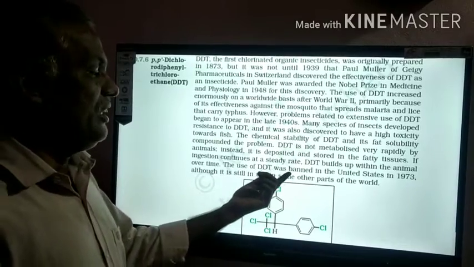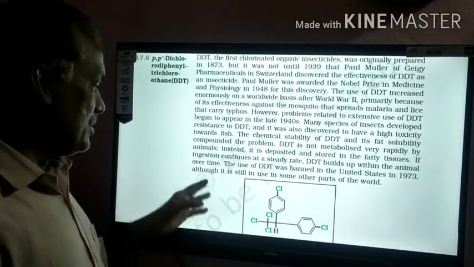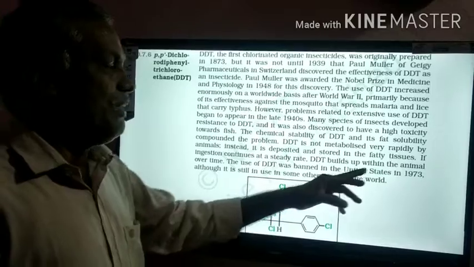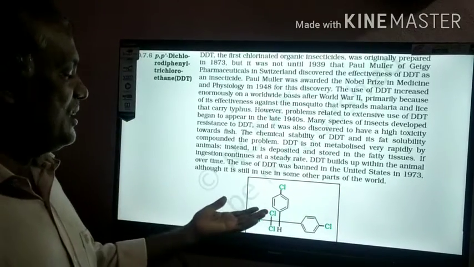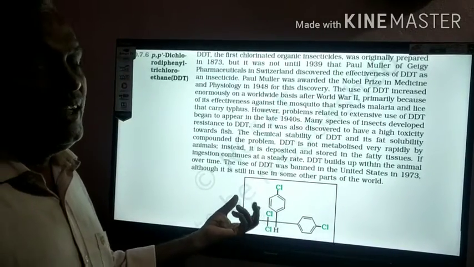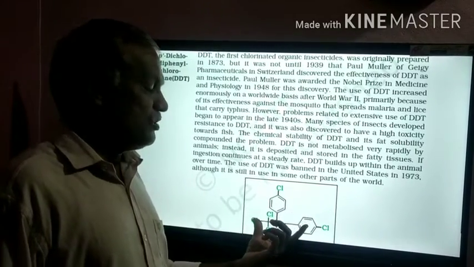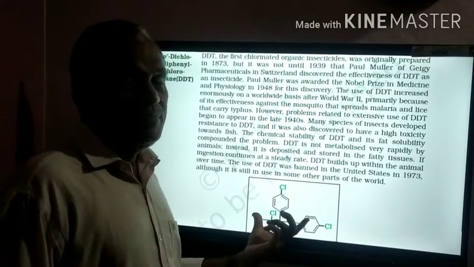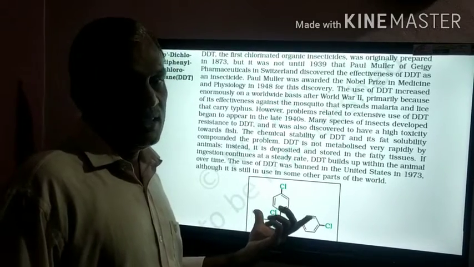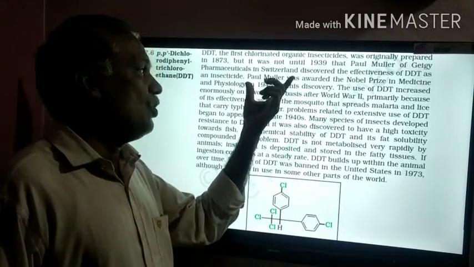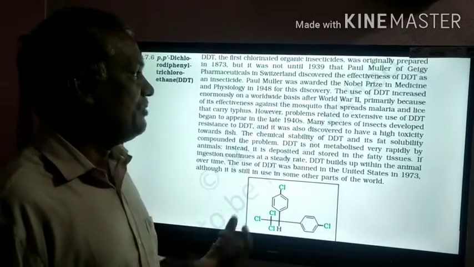The use of DDT was banned afterwards. Of course, nowadays we are using it, but it was banned in the United States. And nowadays we are using this DDT as an insecticide. So first of all you should know the symbol, the meaning and the structure. These are the more important. Who got the Nobel Award? That is the Nobel Prize. That is also very, very important.